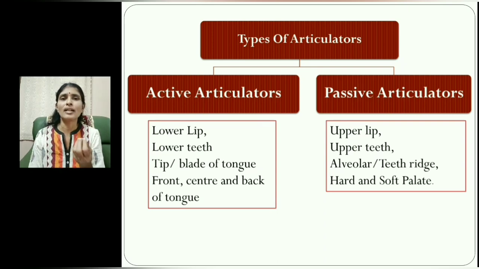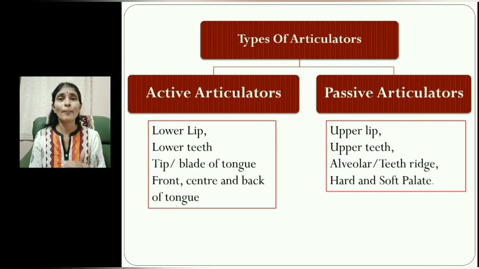And now let us look at passive articulators. They are also helpful for us to make our speech, to make sounds, but they are at their place. There is no movement of those articulators.